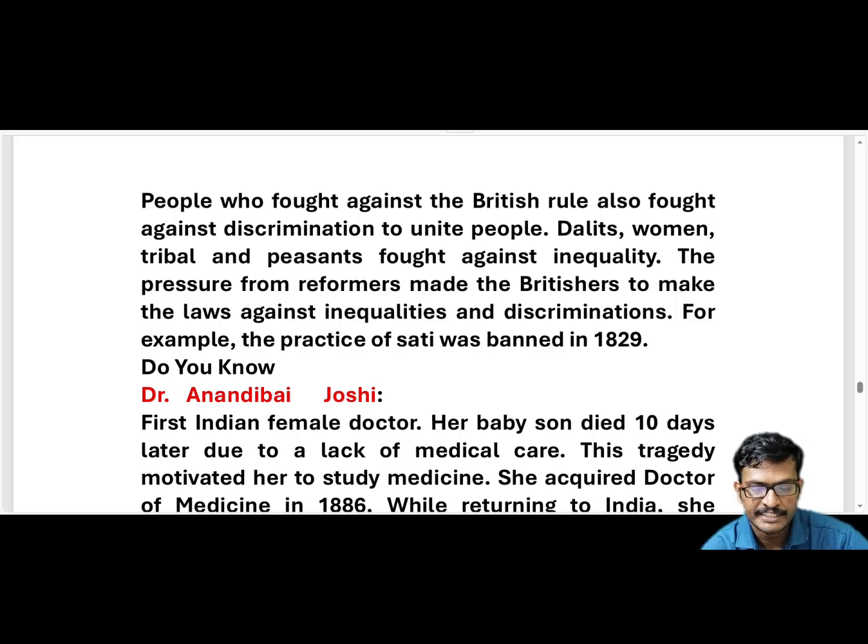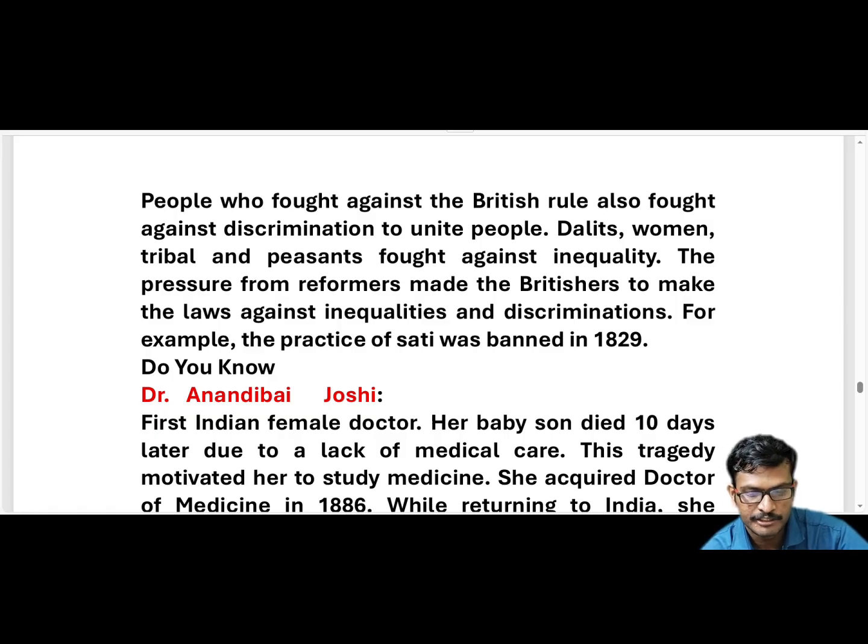For example, the practice of sati was banned in 1829. What is meant by the sati system? We have discussed this in previous classes, no? In the sati system, if unfortunately due to an accident or health condition the husband has died, then along with the husband the wife is also thrown out of the family. It is called the sati system.